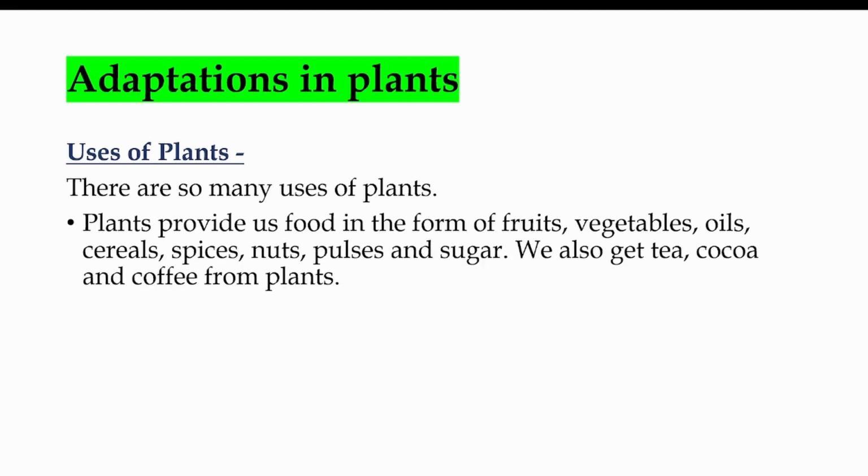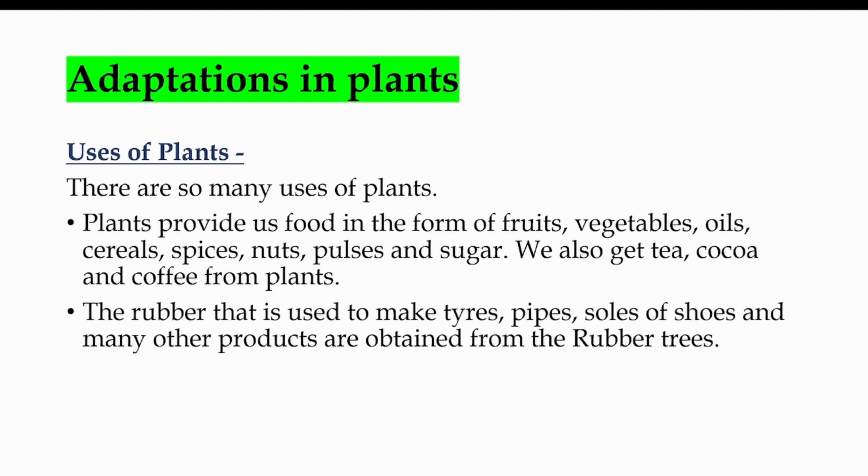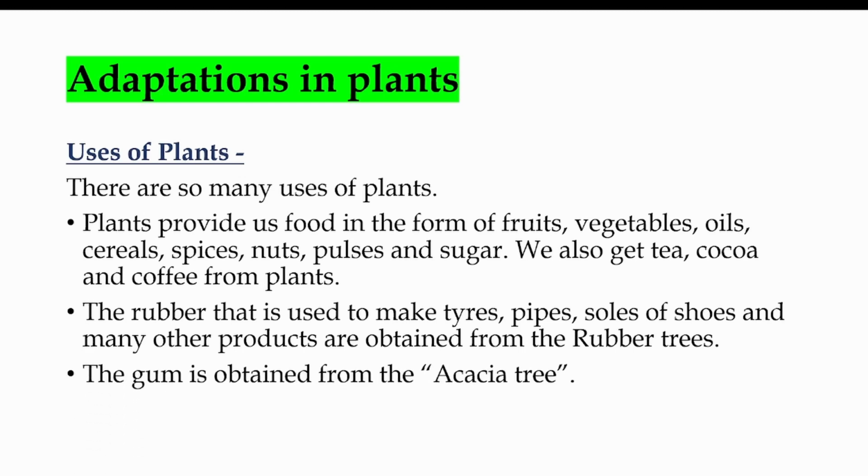Plants provide us food in the form of fruits, vegetables, oils, cereals, spices, nuts, pulses, and sugar. We also get tea, cocoa, and coffee from plants. These are only a few things that we have mentioned here. There are much more that we can get from plants. The rubber that is used to make tires, pipes, soles of shoes, and many other products is obtained from rubber trees. The gum is obtained from the acacia tree.